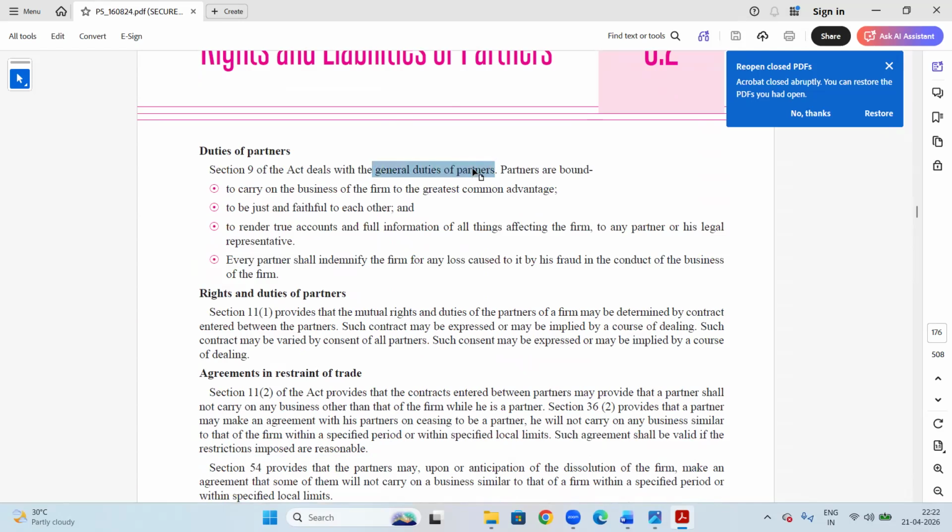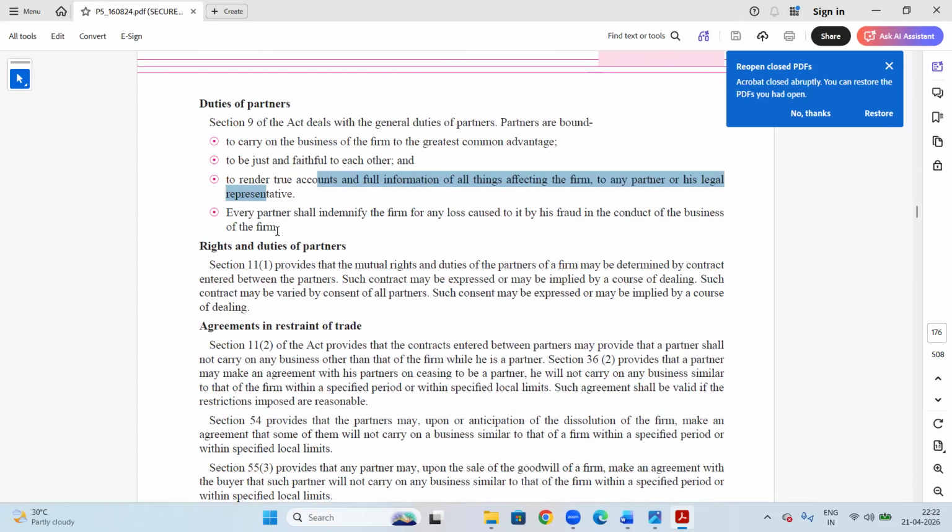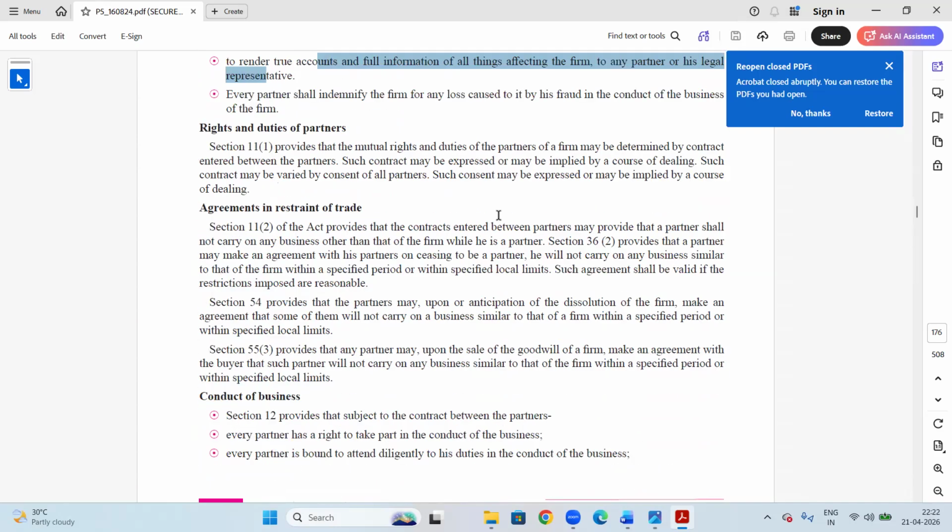What are the general duties of a partner? To carry on business to the greatest common advantage, to be just and faithful to each other, to render true accounts and full information of all things affecting the firm. Every partner shall indemnify the firm for any loss caused by fraud.